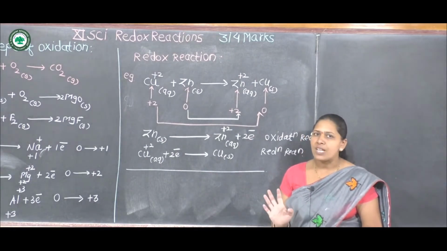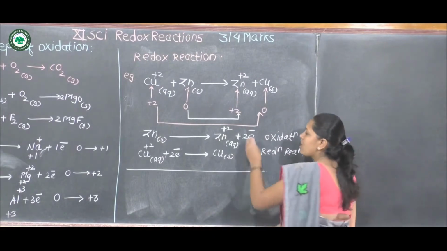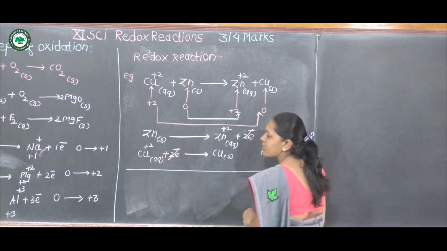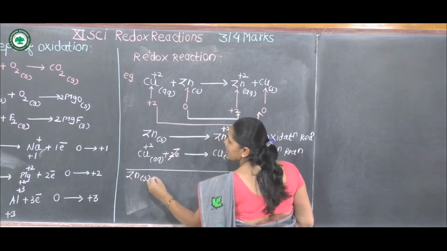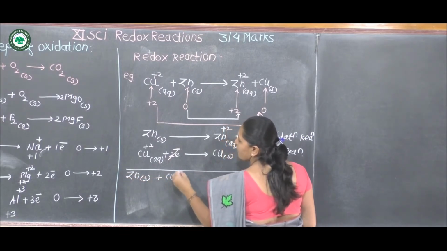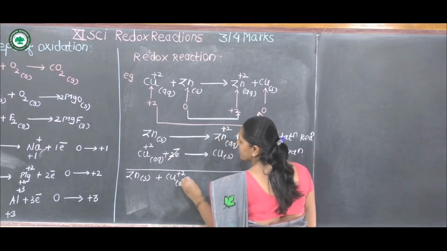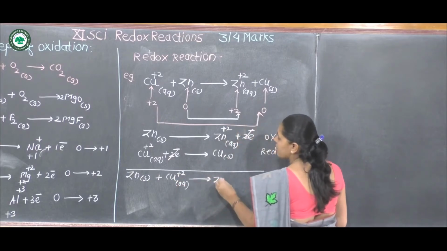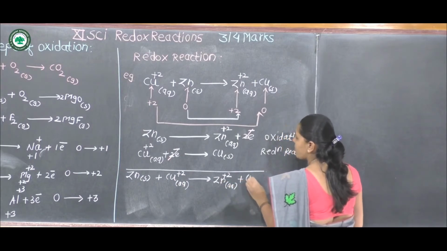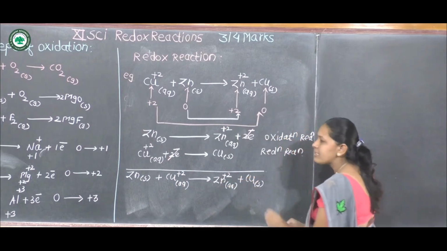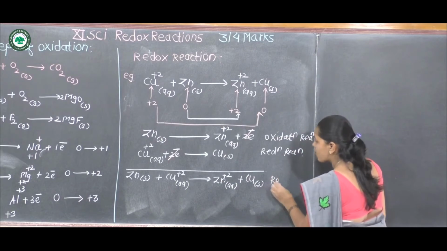Therefore, the total effect of electrons is neutralized and they get cancelled, and the remaining is zinc solid plus copper +2 aqueous to form zinc +2 aqueous plus copper in solid state, and this reaction is called a redox reaction.